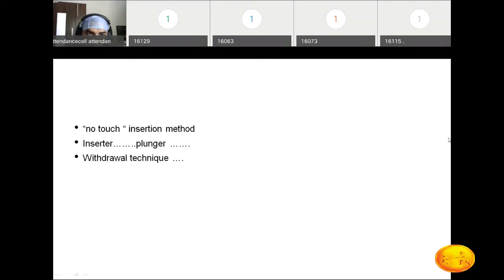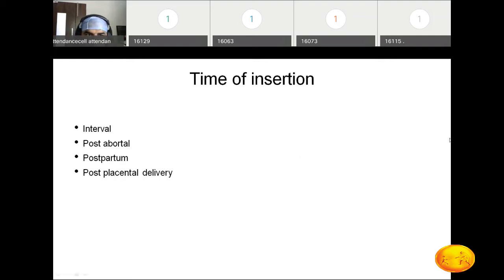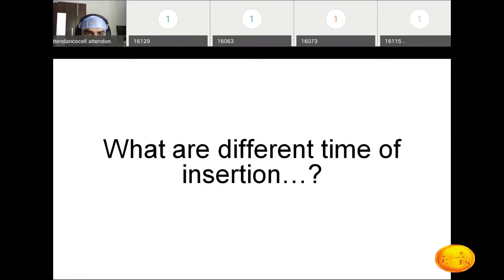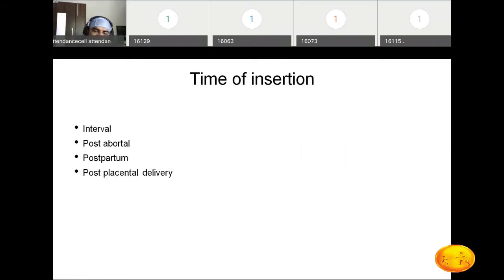Okay, right. So the time we just discussed is the interval. Interval means the patient is not pregnant, and after the procedure we are going to insert the copper T in a non-pregnant patient, and the time for that patient is just after the menses. Just after the menses. What is the logical thinking behind this? Anyone? Chat. Why do we insert then?